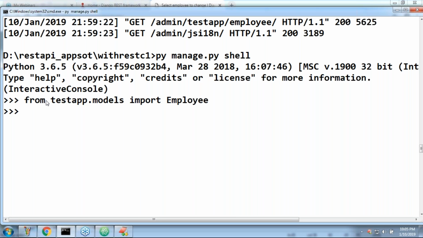How can you get the serializer? From test.serializers, because test contains the serializers.py file. From there, import, sir. What is our serializer class name? Can you please tell? I forgot the name.